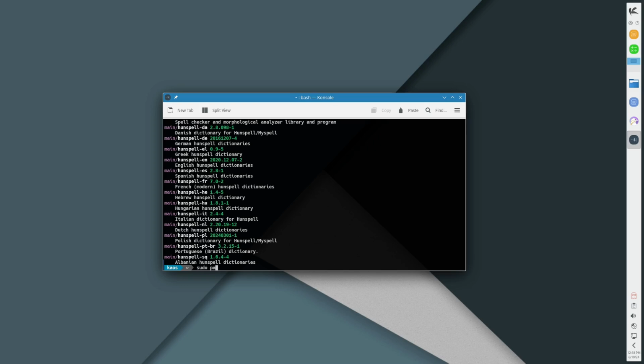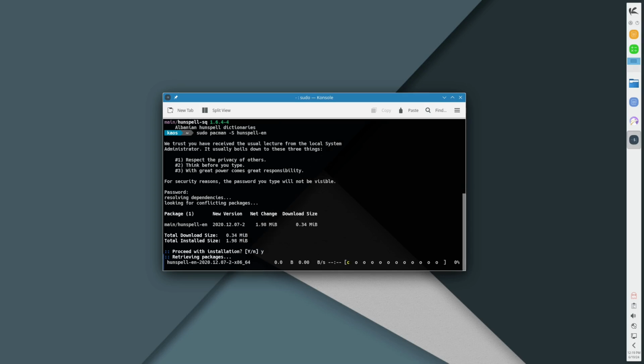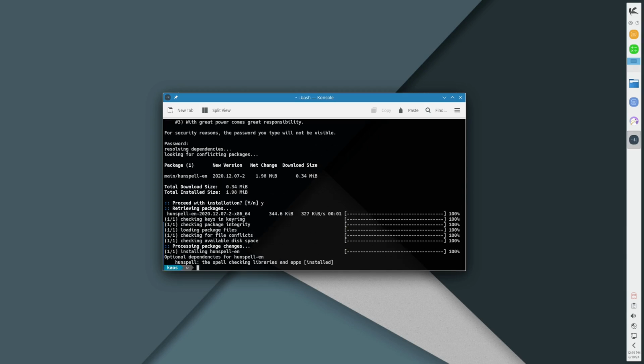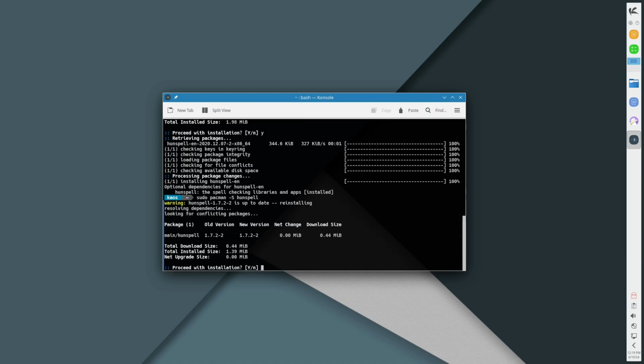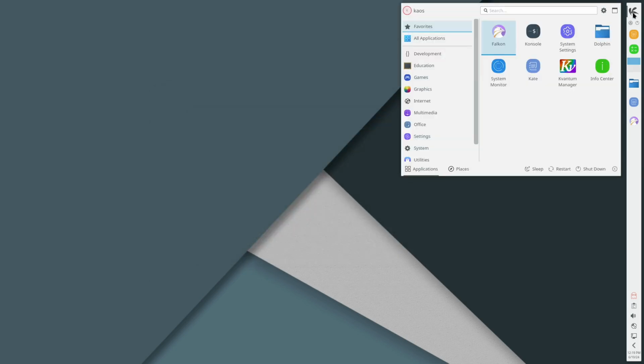So we'd have to do a sudo pacman -S hunspell, and I think we also might need the -en package. And I don't know if we need the regular HunSpell as well, so we'll do that too. Okay, let's exit there. Let's see if the Office documents are actually working properly now.